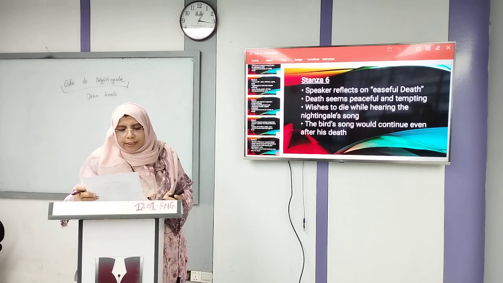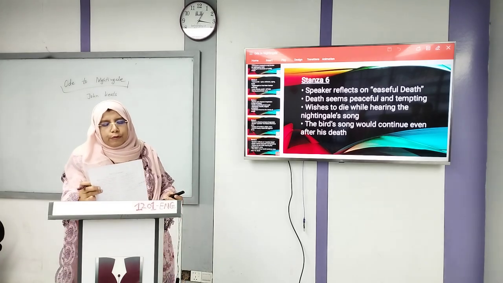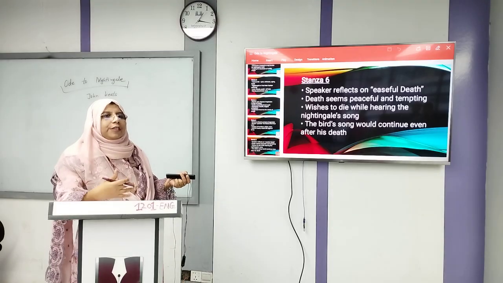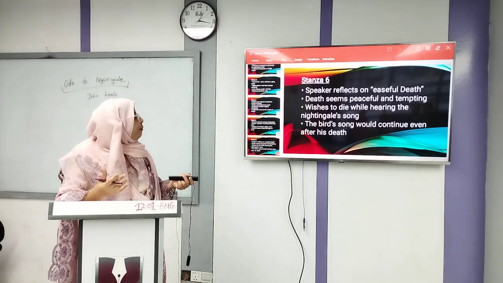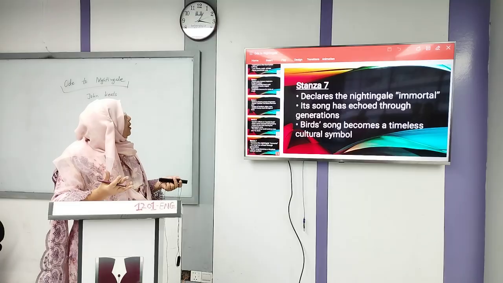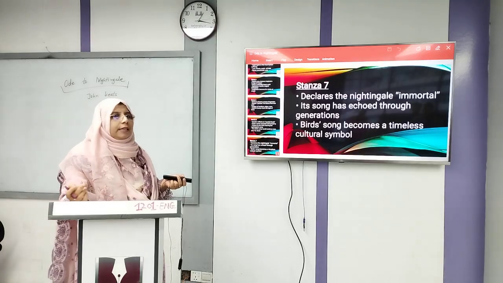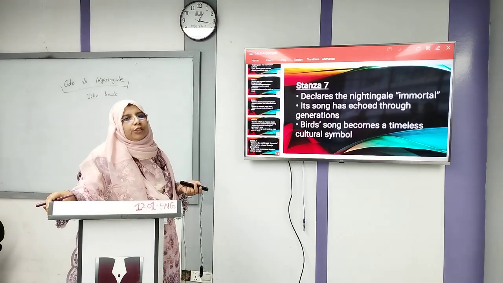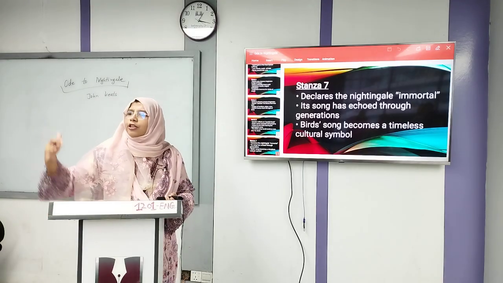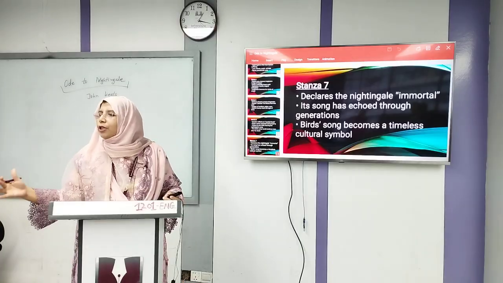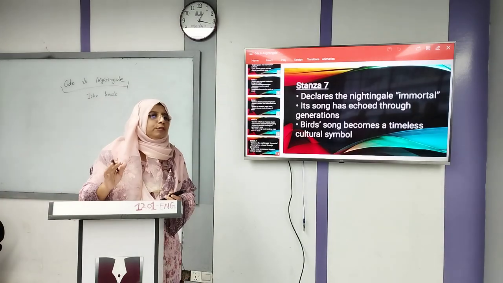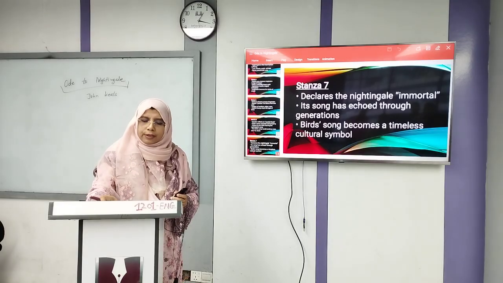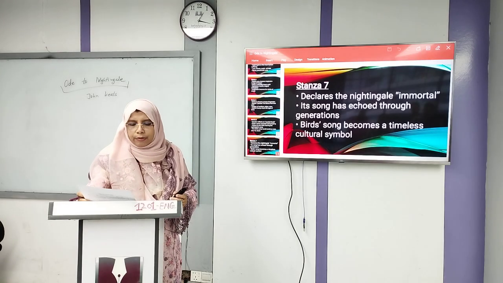Now, per stanza 7, "Thou wast not born for death, immortal bird." So the poet thinks that the nightingale is immortal. He declares the nightingale immortal. Its song has echoed through generations. That means generation after generation, the song will go on. It will not be ended. It will not be finished. The song will be going on.